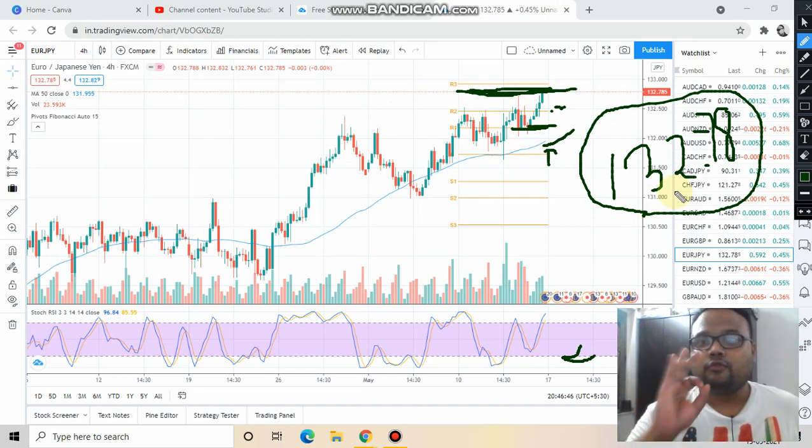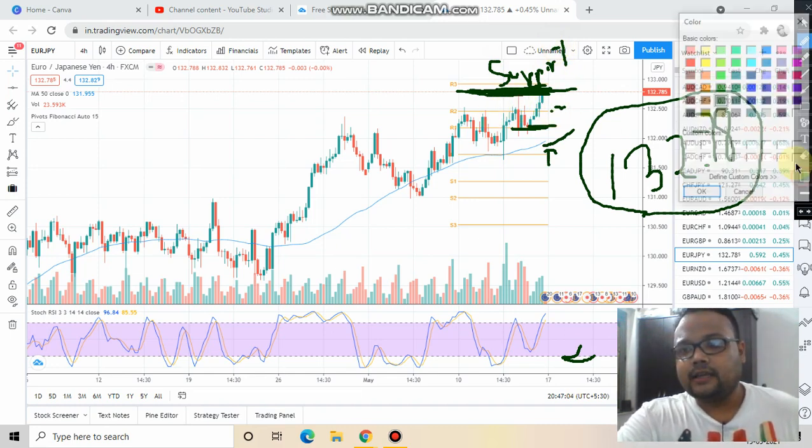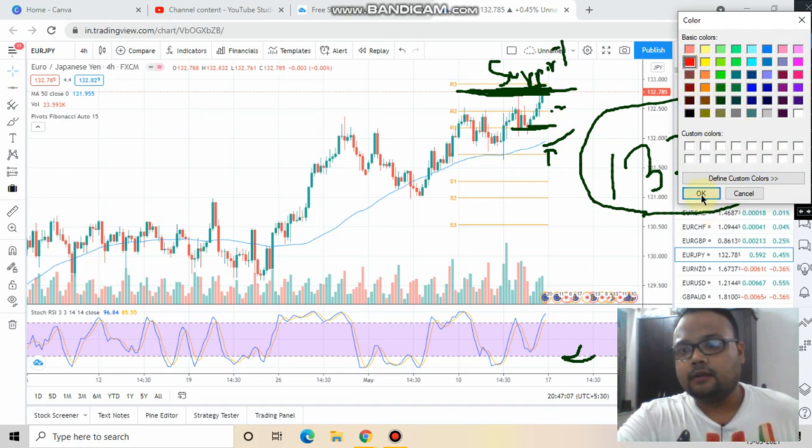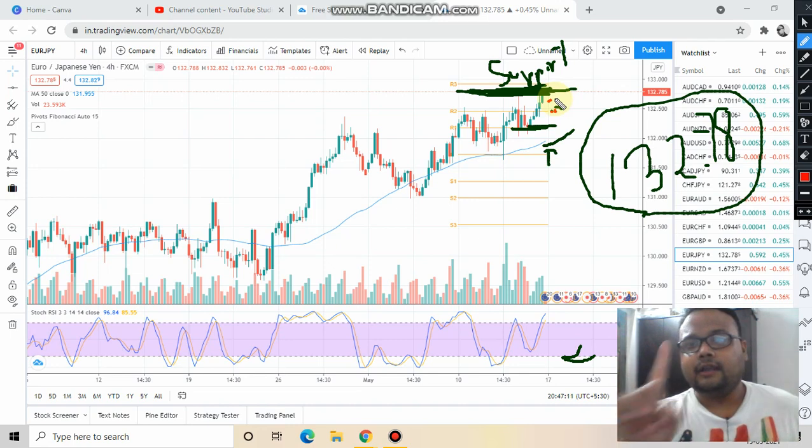then also you can go for a buy. We will get the confirmation that the market has crossed this level, and this level has become a support for us. When this level becomes support, then also you can go for a buy order. Or else, if you find the price in between or in the middle, then you do not need to buy. Only buy when the market is taking support somewhere, or else the market has crossed this level.